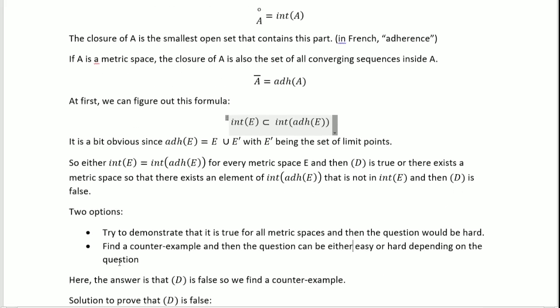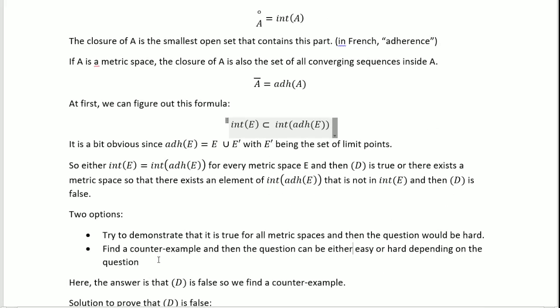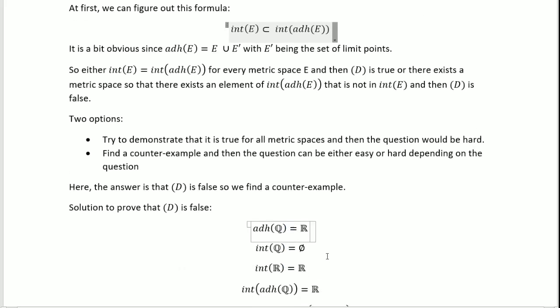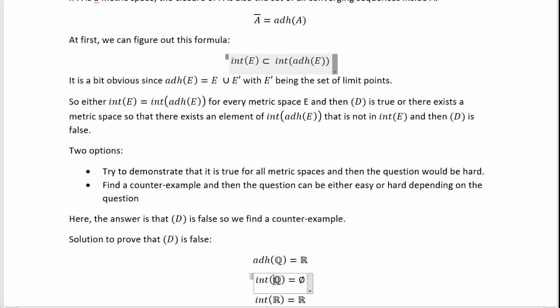I know that D is false, so I'll find a counter example because I took the question. So I propose a solution to prove that D is false, a counter example. I know that the adherence of Q is the space of reals, because Q is the space of fractions. I know that the interior of the fractions is the empty set, and I know that the interior of the space of reals is the space of reals itself.